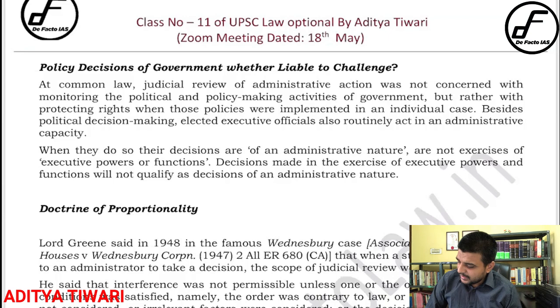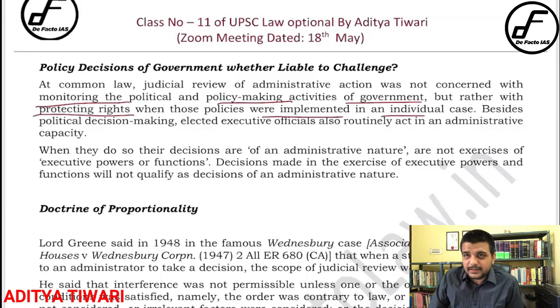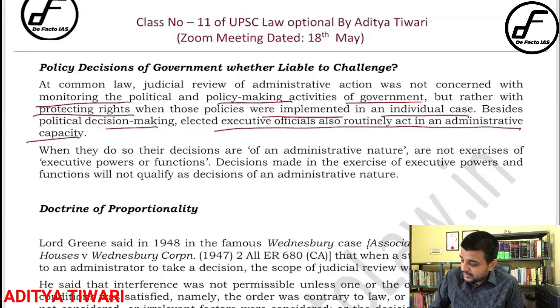Let us see. At common law, judicial review of administrative action was not concerned with monitoring political and policy decision-making activities of government, but rather with protecting rights where policy is implemented in individual cases. Okay, so in common law that didn't used to happen. Besides political decision making, elected executive officials also routinely act in an administrative capacity. When they do so, their decisions are of an administrative nature and are not exercise of executive power or function.